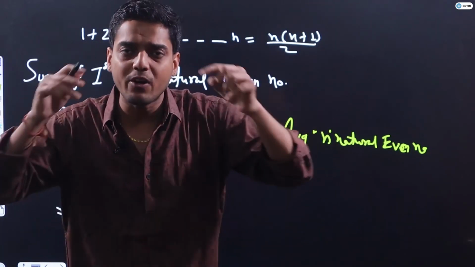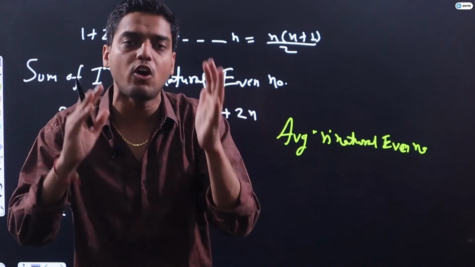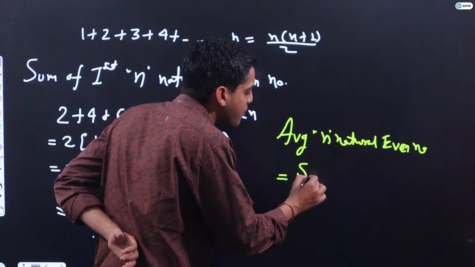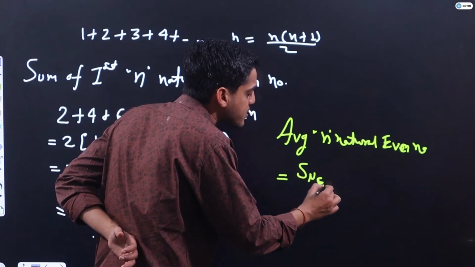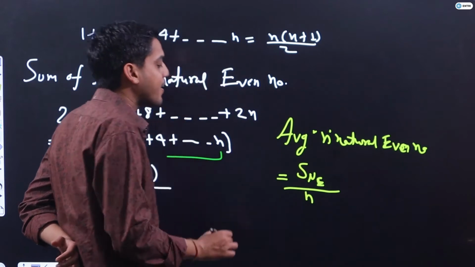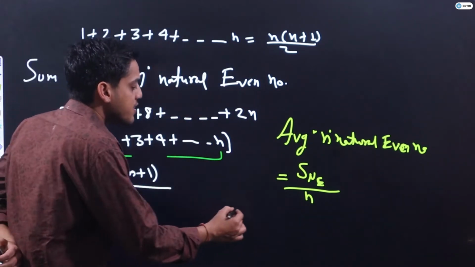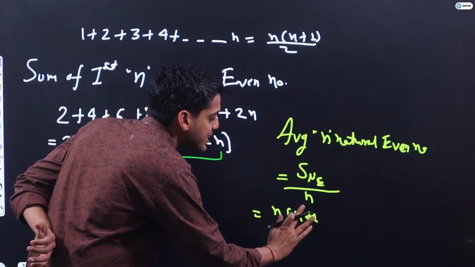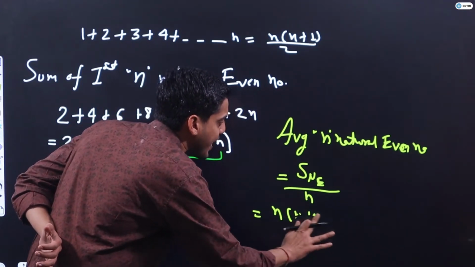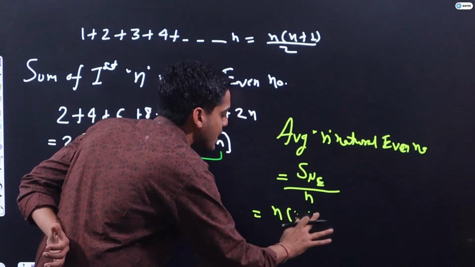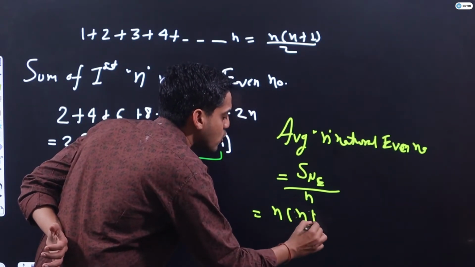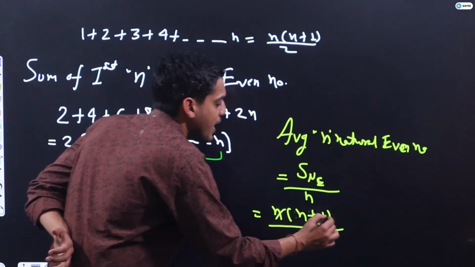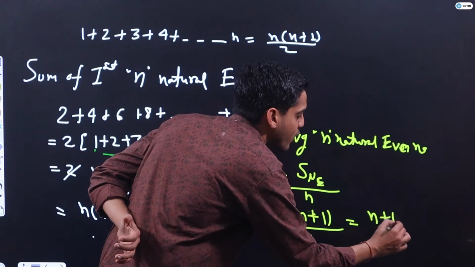So if I apply that formula, the sum of n natural even numbers upon the number of terms n, you will say, sir, what is the sum of first n natural even numbers? The sum is n into n plus 1, and if I divide this by n, guys, you will end up with n plus 1 only.